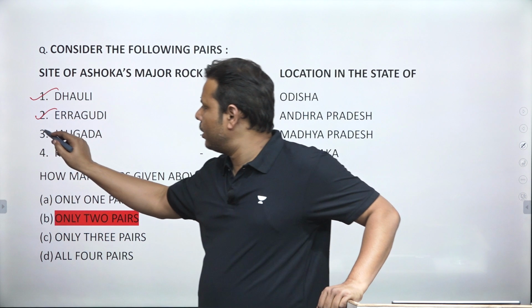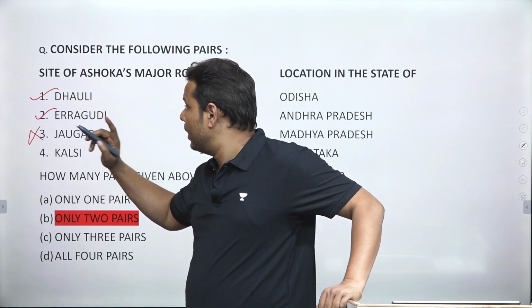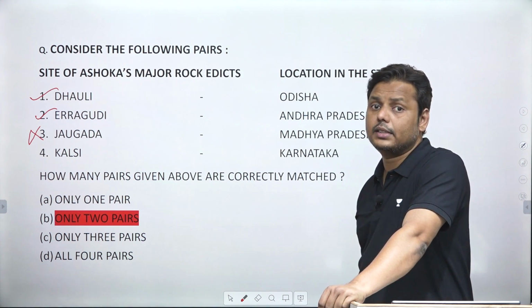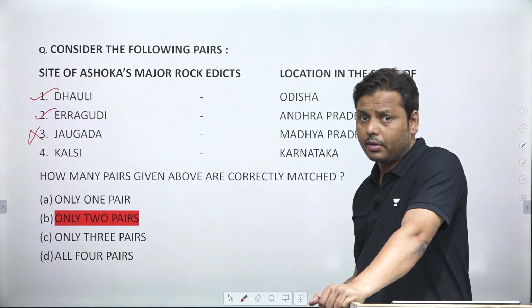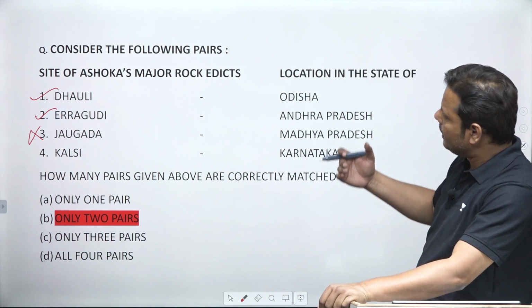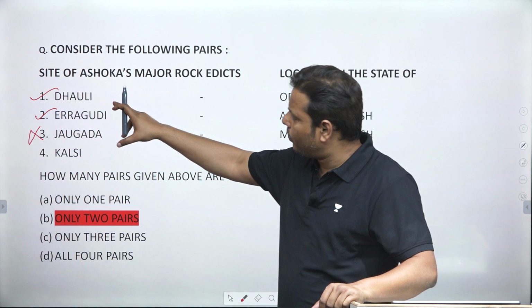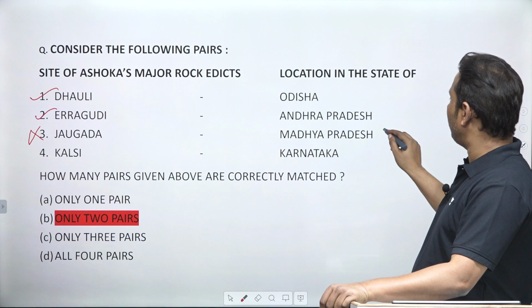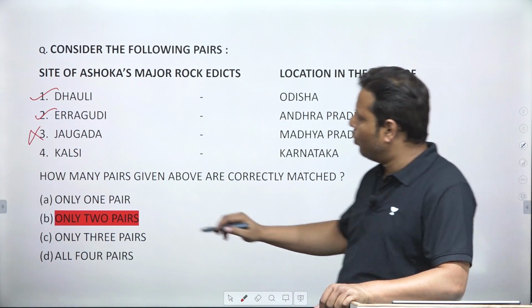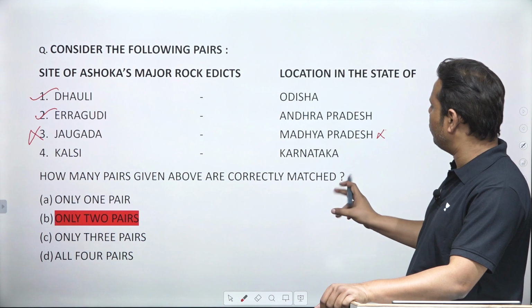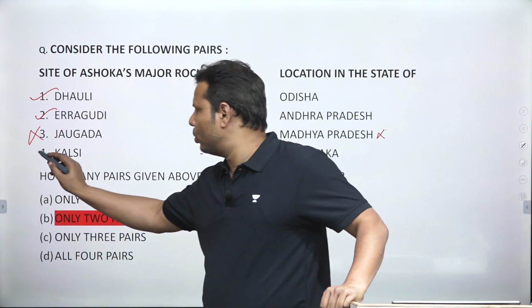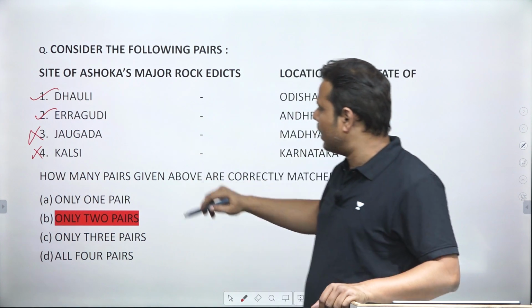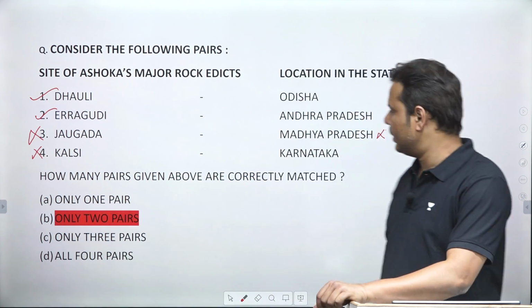No, Jaugarh is not in Madhya Pradesh. It is in Odisha only. Dhauli and Jaugarh are known as the separate rock edicts, the separate major rock edicts. Certain messages are different, like the last 2 messages are different, which is why they are called separate rock edicts. So as I told you, it's not in Madhya Pradesh, so that's wrong. The fourth one is Kalsi. Kalsi is also not in Karnataka. Kalsi is in Uttarakhand, right? So the first and second, only 2 pairs are correct. So B will be the right answer.